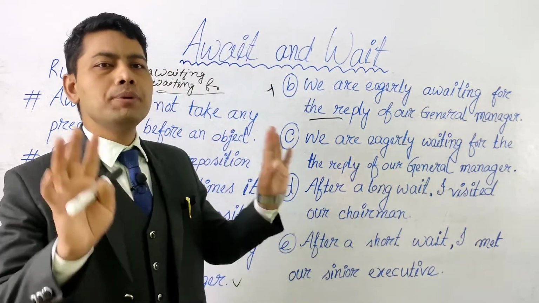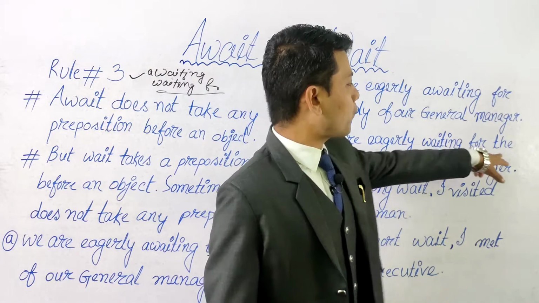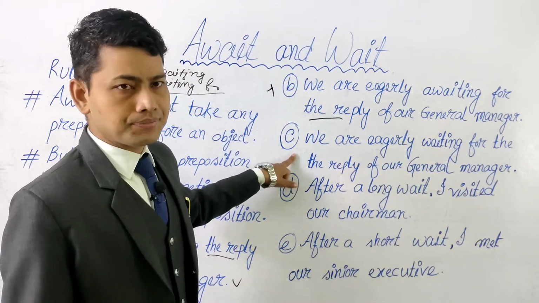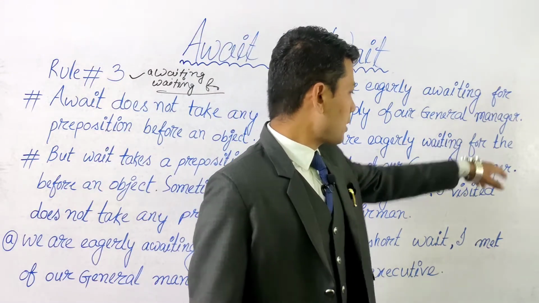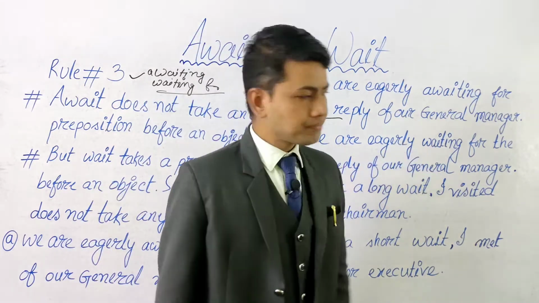The sentence will be incorrect. See, we are eagerly waiting for the reply of our general manager. It is correct because we can use a preposition before an object whenever we are using wait.